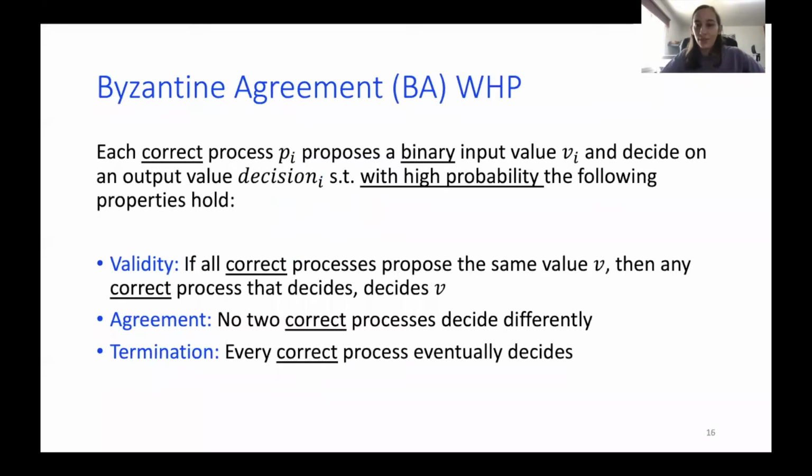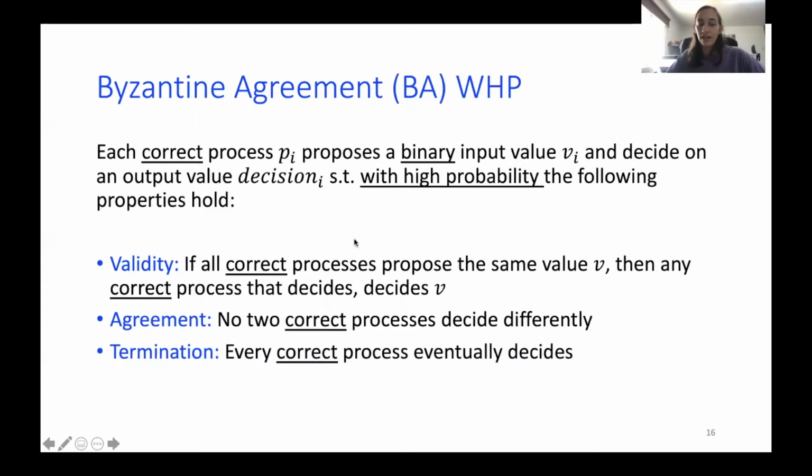So I resume to the formal definition we saw before, but I adapt it to what we do. So now, as I said, we have correct processes and we have the Byzantine processes. So correct processes are the nice guys, the ones that follow the protocols. And we want that each correct process will propose a binary input value, such that the following properties we discussed, and I'll repeat, are satisfied with high probability, which means I want them to be satisfied with probability that tends to 1 as n, the number of processes, goes to infinity.